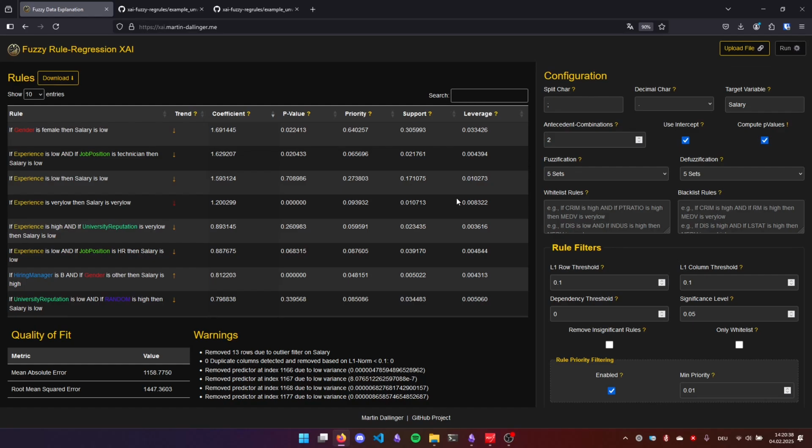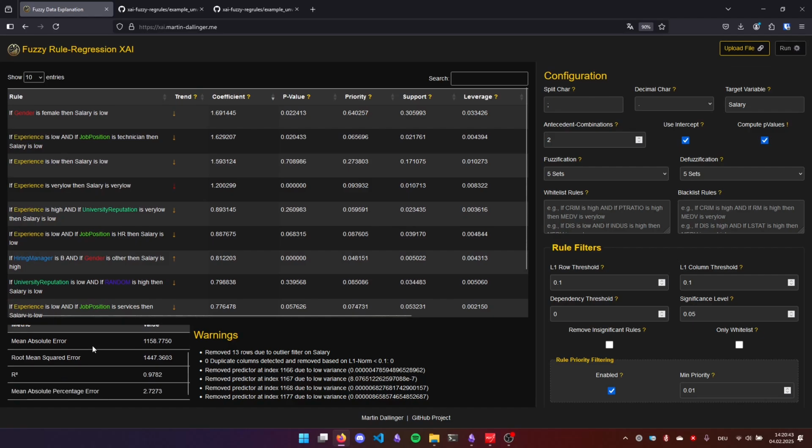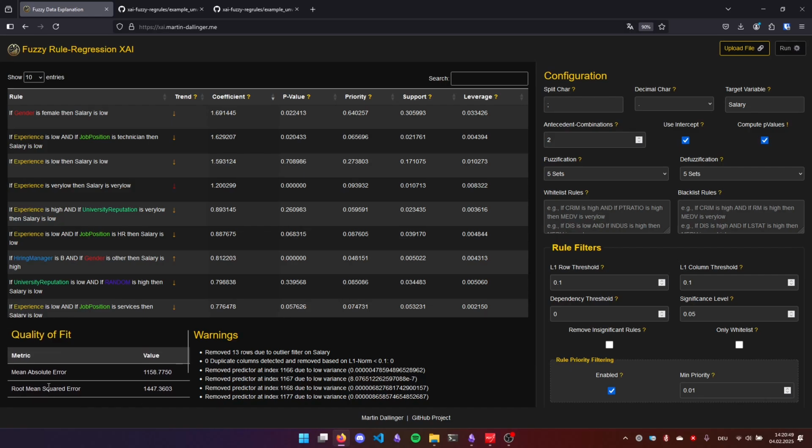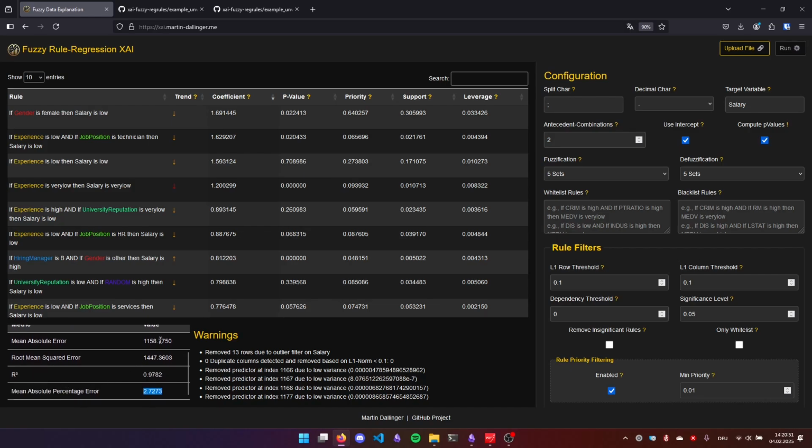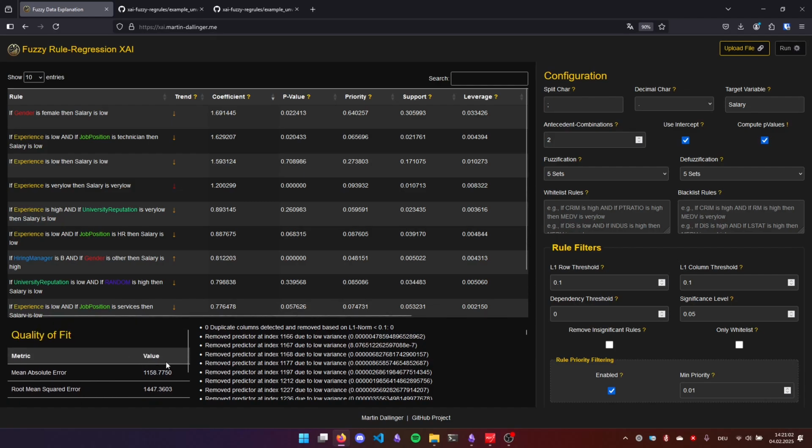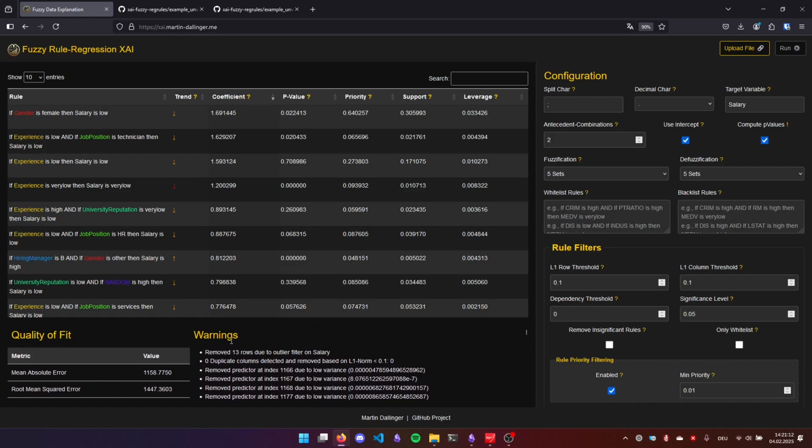Right. You can also download the rules in the JSON format, and you can observe the quality of fit. So the R-squared value here is particularly nice, and we've got a low mean absolute percentage error. This number here is rather big because the salaries are yearly, and so the numbers are just rather big, so the error is actually quite low. Let us postpone looking at the warnings until later and now check out the configuration.